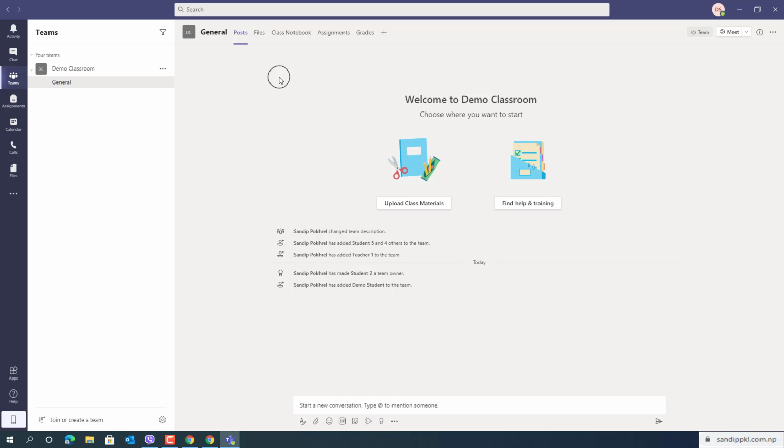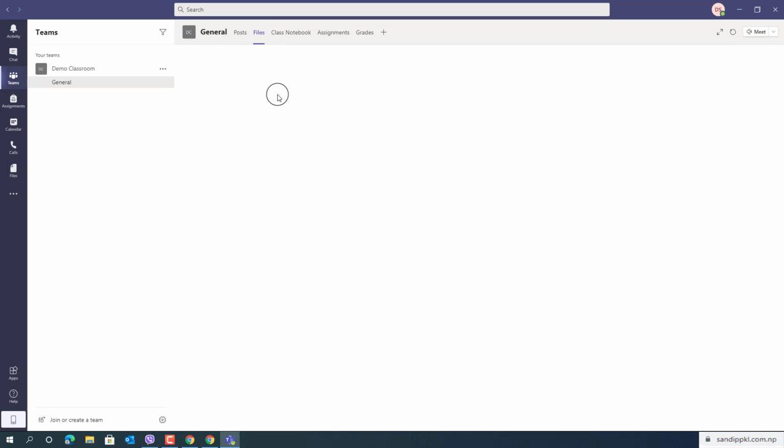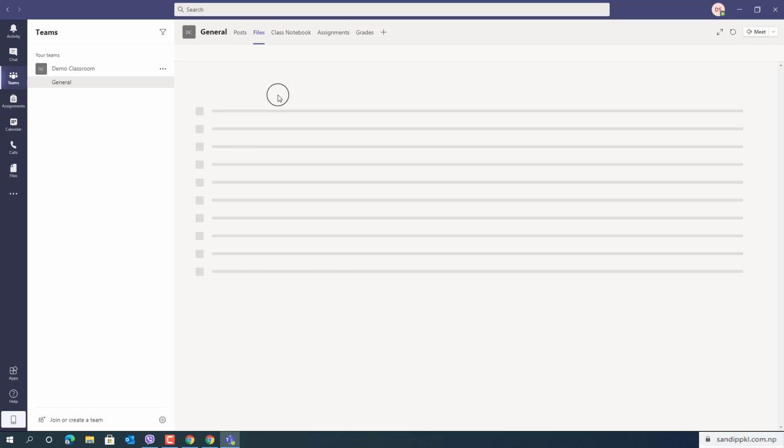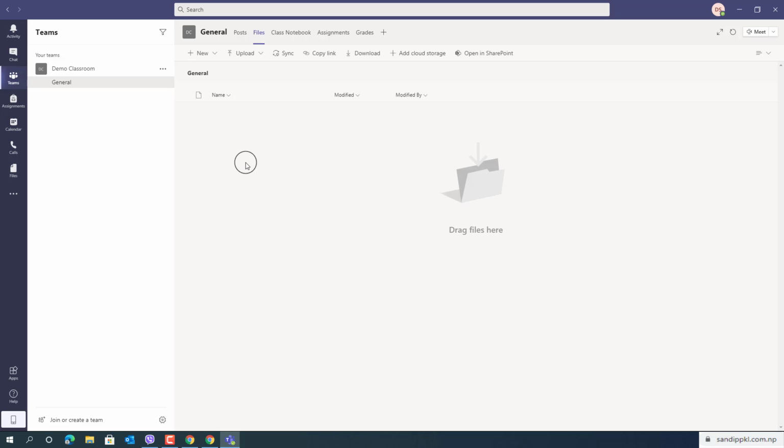And this is the post tab. Here you can see all the conversation as we used to have in social sites. Next we have the files option. Here students as well as teachers can upload their files and share with each other. Next we have class notebook.